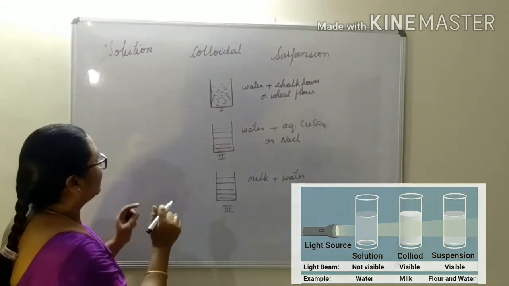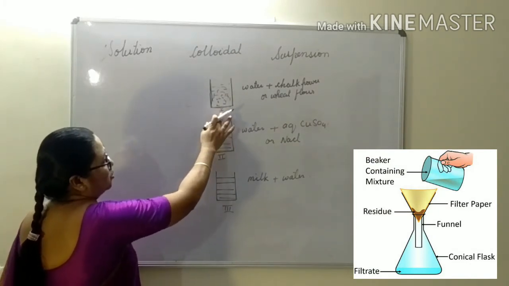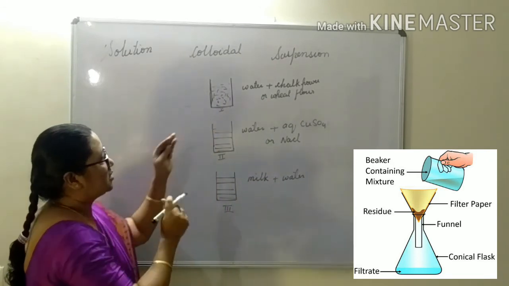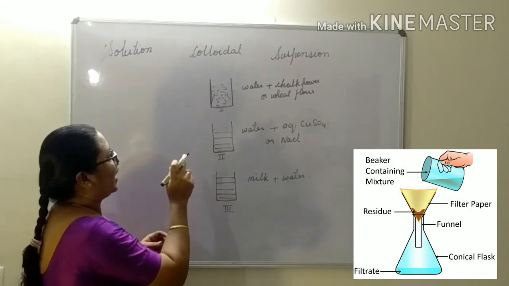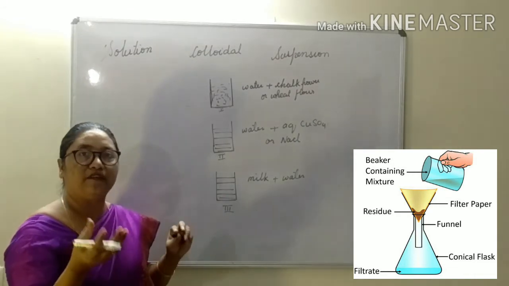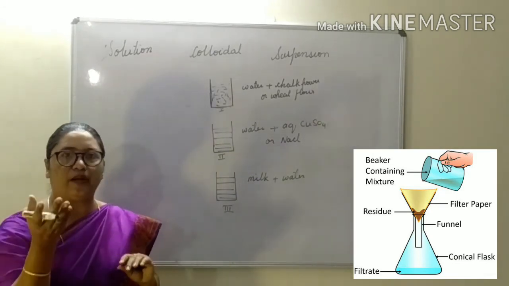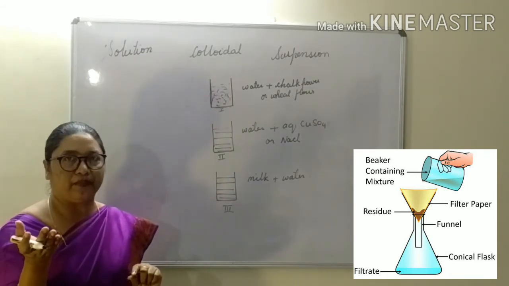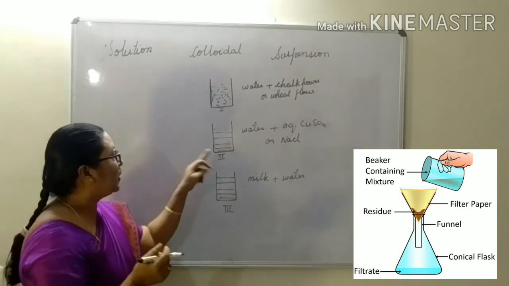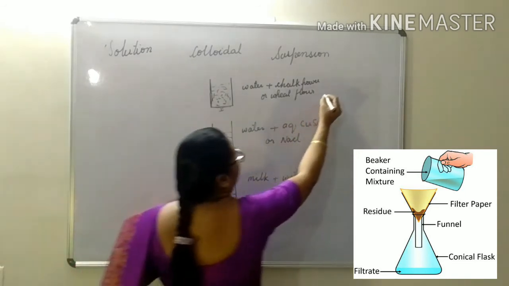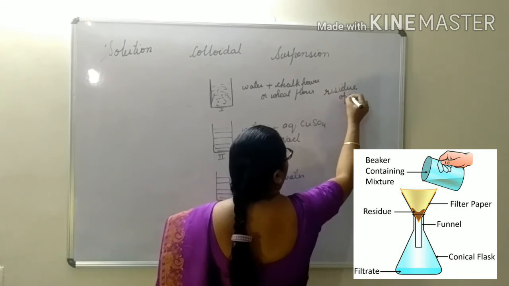Now next, what we will do, just take this solution and pass it through a filter paper. What will you observe? You will observe that clear water will be collected in the flask, and the chalk powder or the wheat flour will be collected in the filter paper as residue. Here you will find a residue of chalk powder.